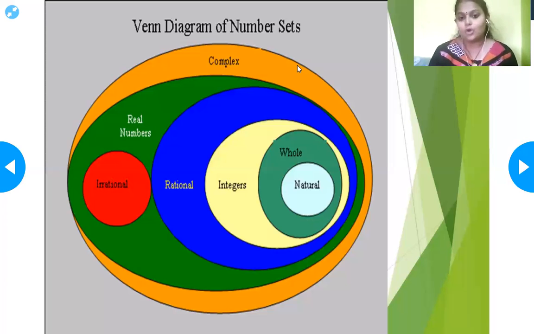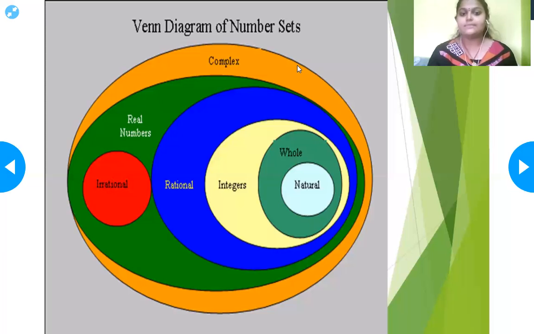That is called whole numbers. Natural numbers start with 1, excluding 0: 1, 2, 3 and it goes on. That is called natural numbers.